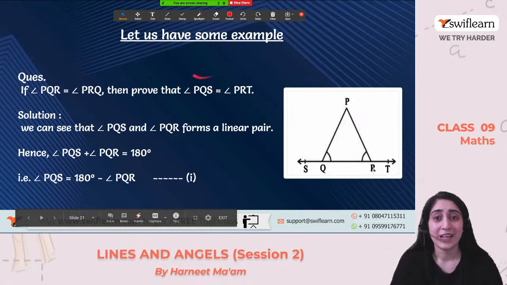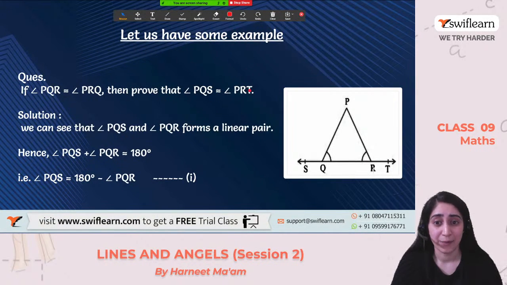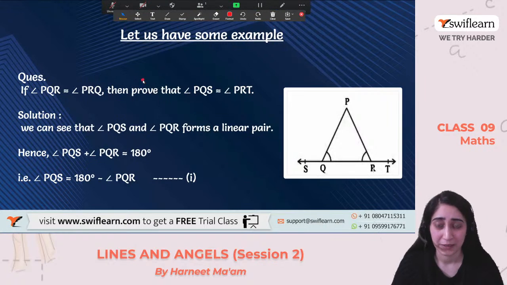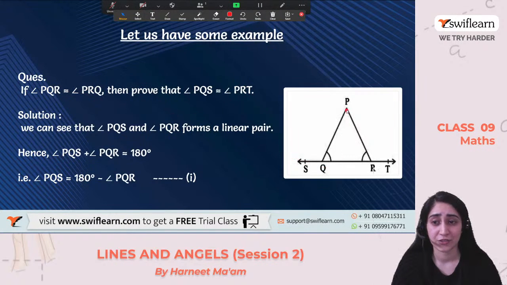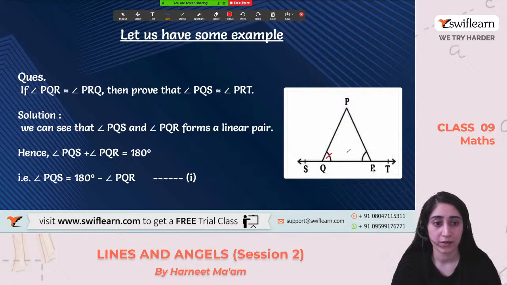Okay. Let us have some examples. This is an example that we have to solve using those theorems and the properties which we have studied so far. If angle PQR is equal to angle PRQ, so these two angles are equal, then we have to prove that the exterior angle of triangle PQS and the exterior angle PRT are equal.